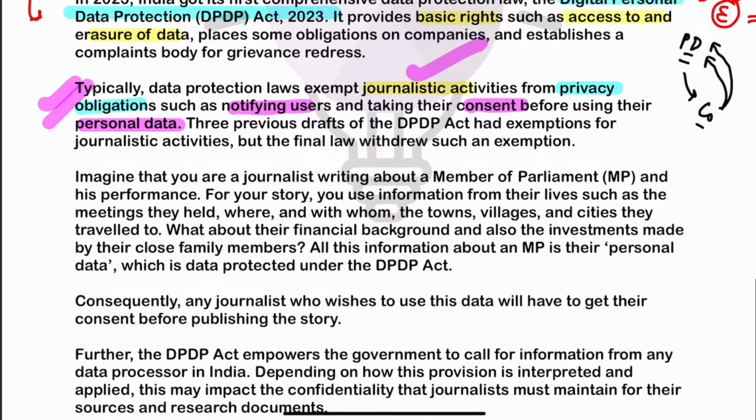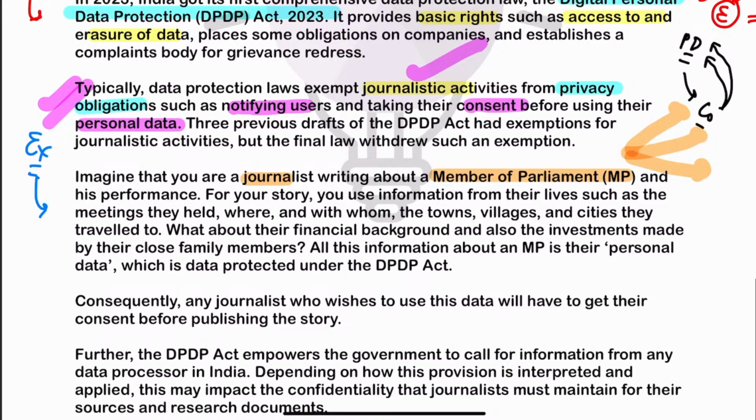Let's understand with the help of an example why it is important. Suppose there's a journalist covering a story with respect to an MP, a member of parliament, on whether the MP's performance is good or not, whether he is a person of integrity or not. So this newspaper is covering a story on him.